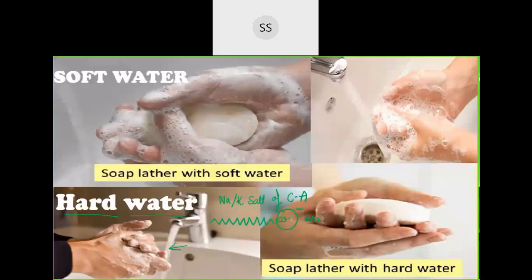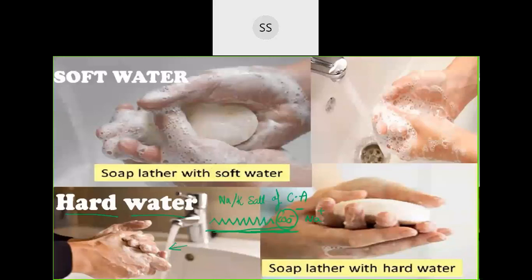So this will be that carboxylic acid part, the COO minus part, and sodium will be present outside. Now if it is hard water, this particular soap part combines with whatever dissolved salts are there. Like if I have calcium chloride, it will combine with the calcium, and then they form a precipitate. So whatever soap part is there will start forming a precipitate, and you don't get any lather, because of the scum formation.